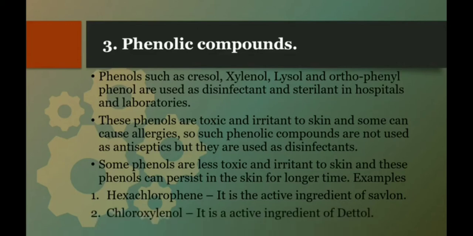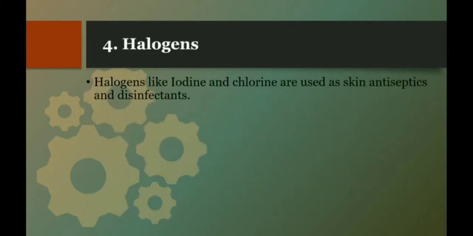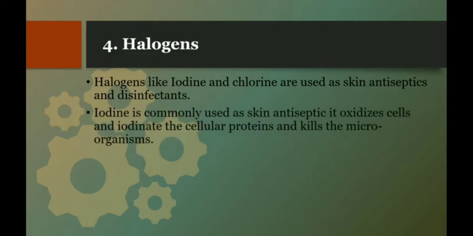The second one is chloroxylenol. It is the active ingredient of Dettol. So this is about phenolic compounds. The fourth one is halogens. Halogens like iodine and chlorine are used as skin antiseptics and disinfectants. So both of these halogens, iodine and chlorine, can be used as antiseptic as well as disinfectant. Iodine is commonly used as a skin antiseptic.